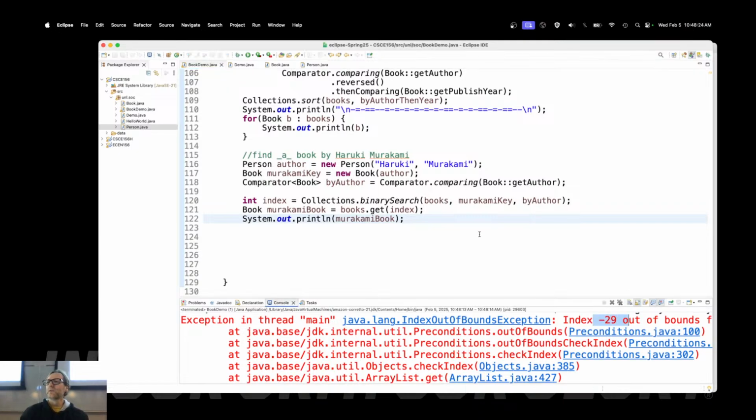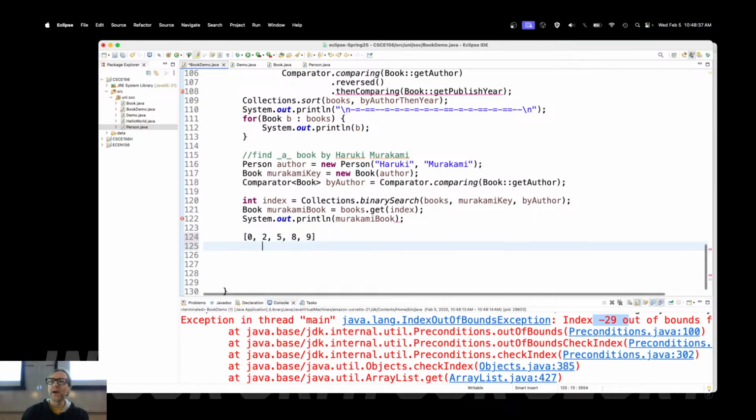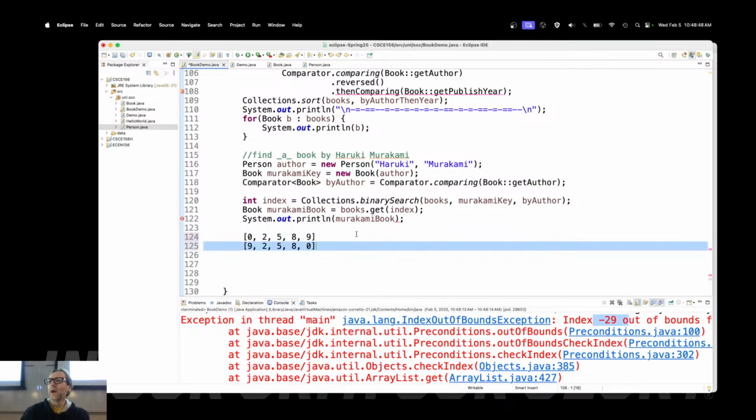Right? So let's go back to that example that we just did of 0 to, I forget what the numbers were, 5, 8, 9, whatever it was. Right? What if that were not sorted? Would my binary search idea work? What if it was instead 9, 2, 5, 8, and what did I miss? 0. What if instead it was like this? And then I'm searching for the middle, I'm searching for 9 still, but I check the middle element 5, and then I go searching in the right half of the list. Right? What happened? It's not there because it was not sorted.